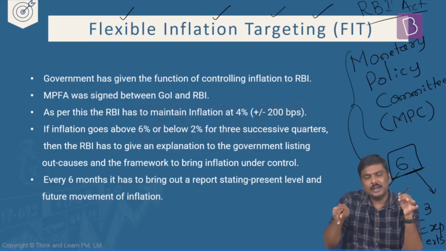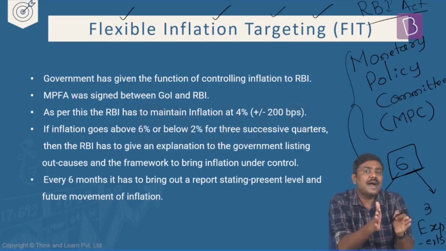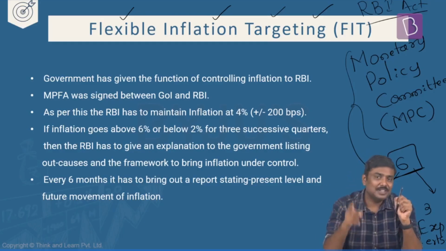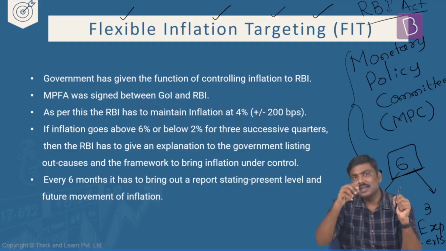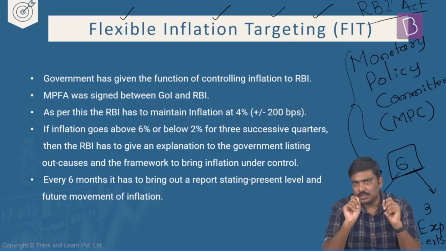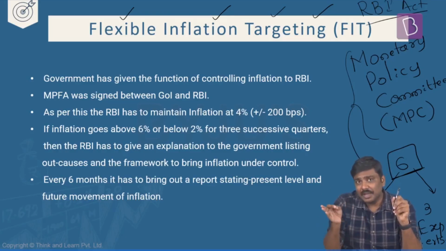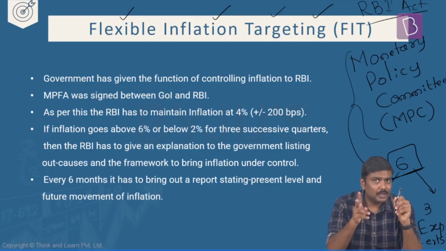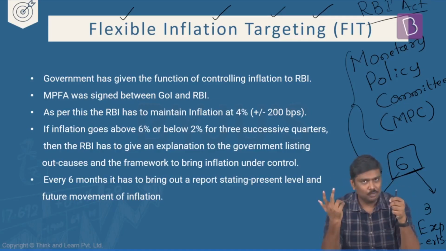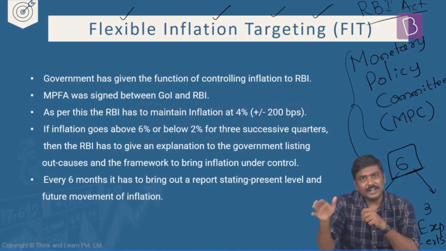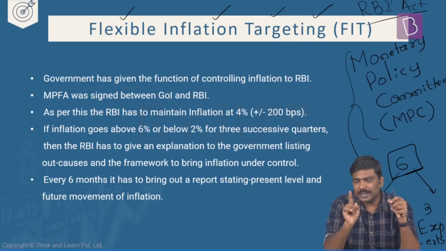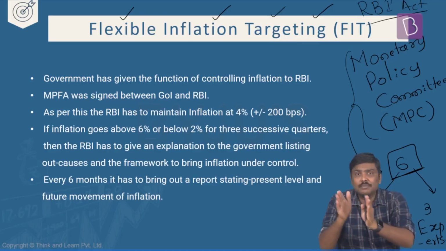And this particular Monetary Policy Committee is following a concept called a bi-monthly monetary policy. What is a bi-monthly monetary policy? Once every 2 months. Remember this. Once every 2 months, this committee will meet, will deliberate, and will announce the monetary policy. Is it okay? Do not get confused. Bi-monthly means once in 2 months. Don't read it vice versa. It is not twice in 1 month. It is once in every 2 months. This was the recommendation given by one of the committees, famously known as the Urjit Patel Committee. And based on the recommendation of the Urjit Patel Committee, now we are following a bi-monthly monetary policy.